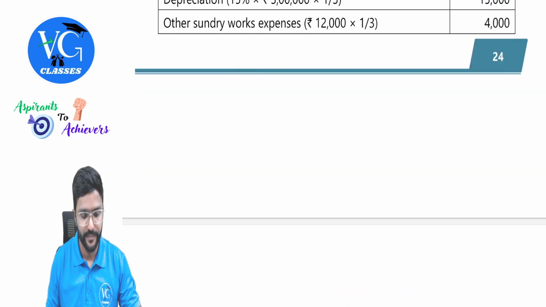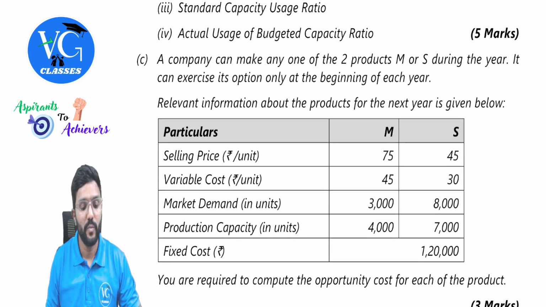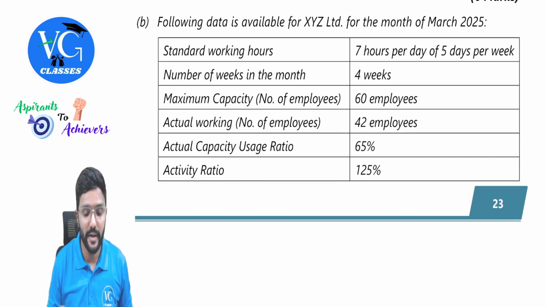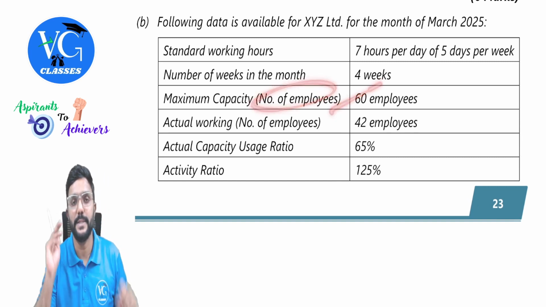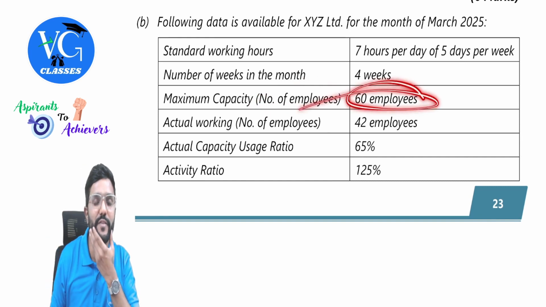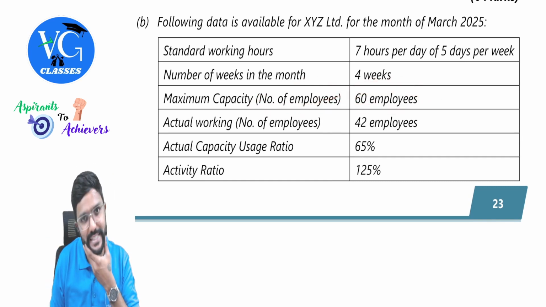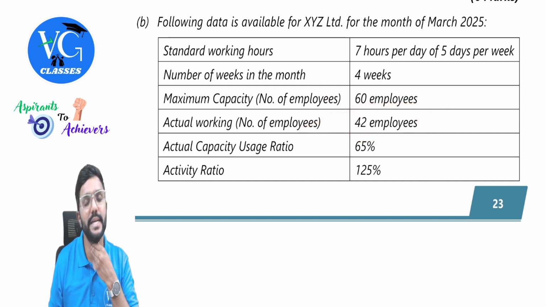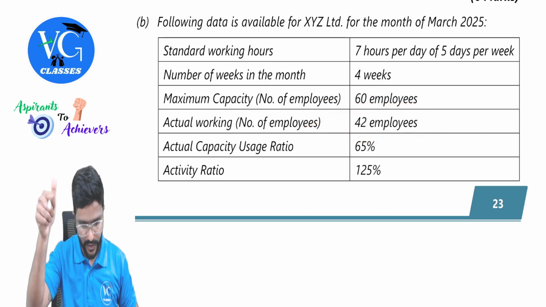So you need to consider what year C. This is C. One more sub question is there, which we'll see later. Maximum number of employees is 60. So we're calculating maximum number of hours, we need to take this many number of employees. Whereas to calculate budgeted hours, we need to take actual workers, guys. That is 42 employees. Got it?